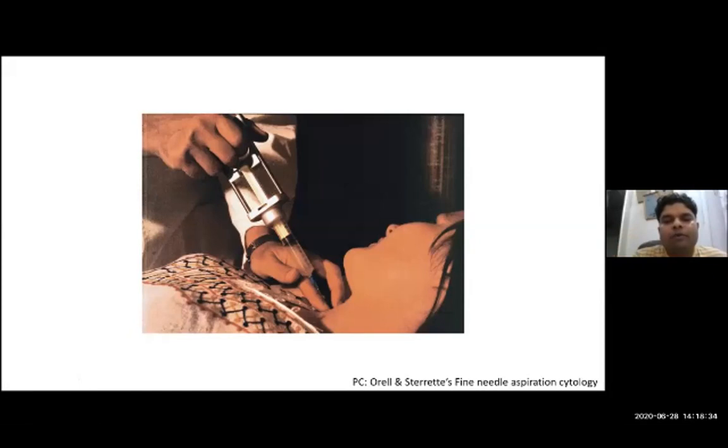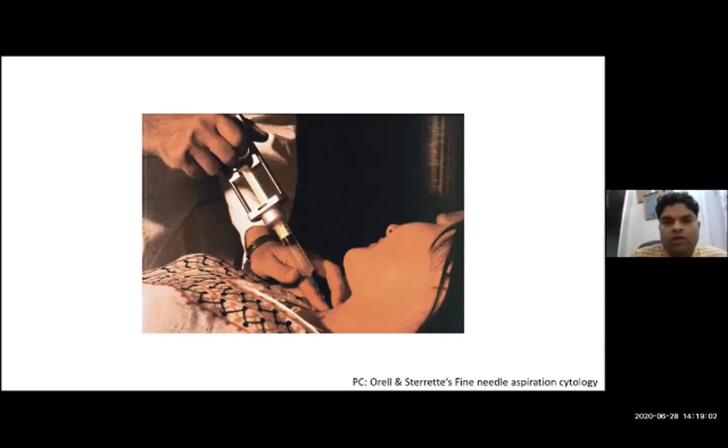One thing is important to understand, that we usually put the needle in the most prominent part of the swelling. But if the swelling is cystic along with some solid areas, we try to put the needle in the solid area to get the most significant aspirate.